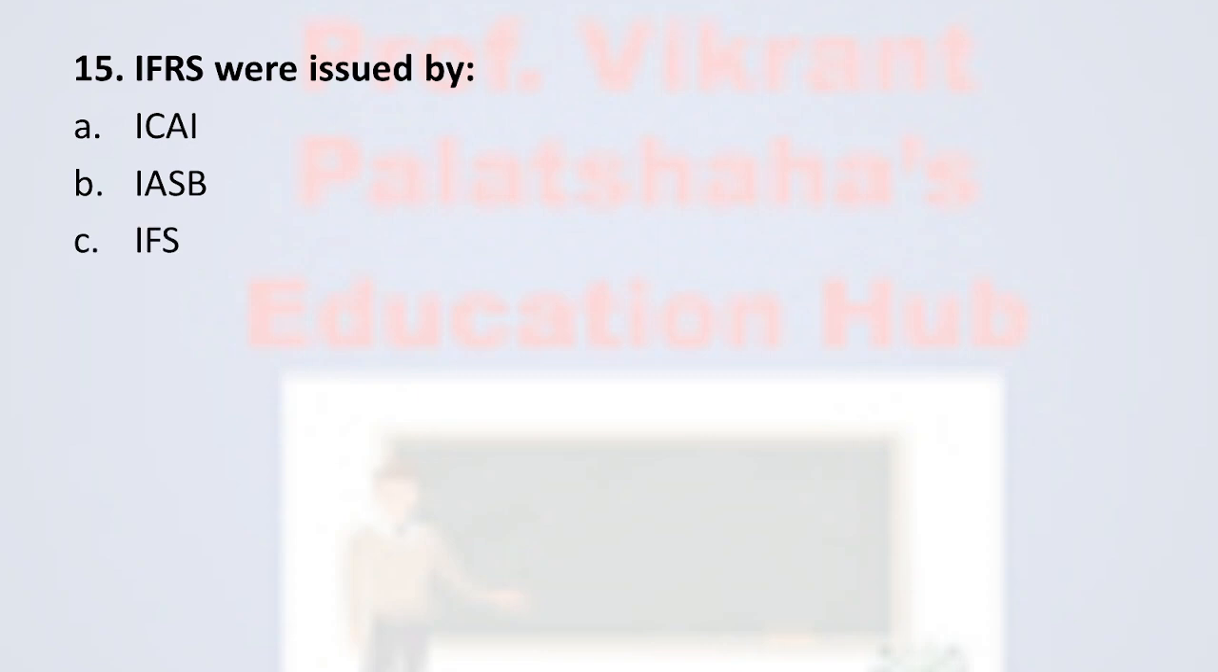Now the next question, number 15. IFRS were issued by option number A, ICAI. Option number B, IASB. Option number C, IFS. And option number D, IRS. So from these four, the correct option is option number B, IASB, International Accounting Standards Board. That is, IASB is the correct option. So the correct one is option number B.